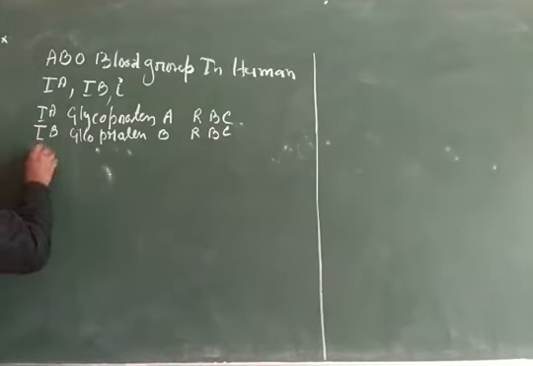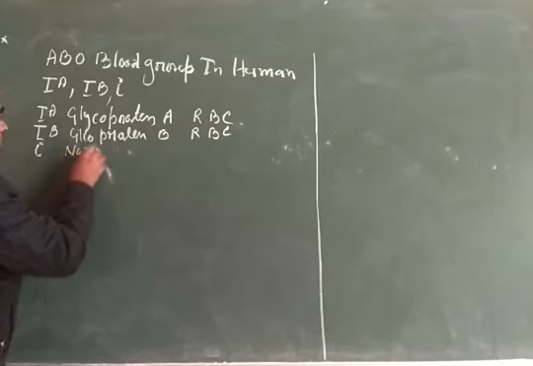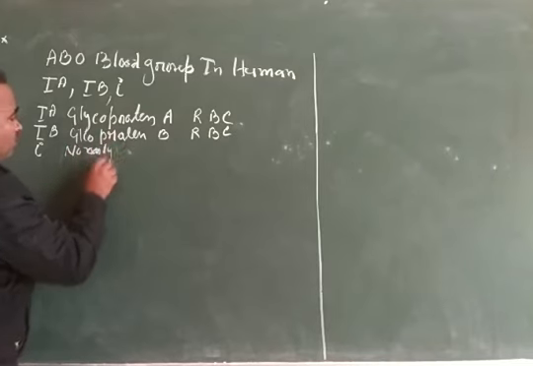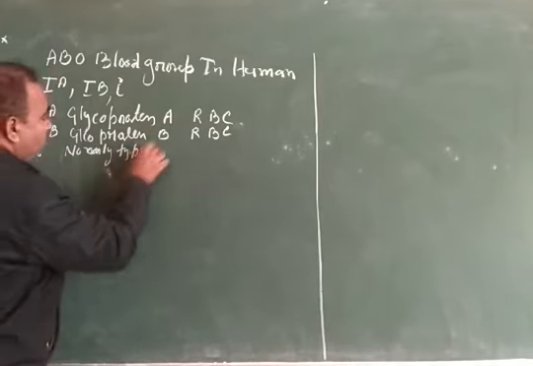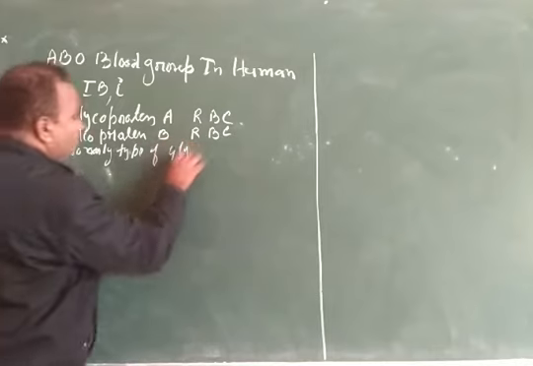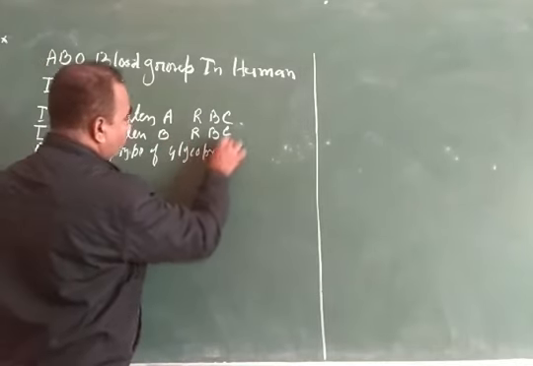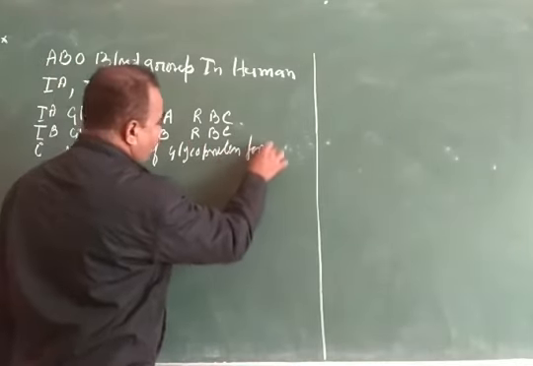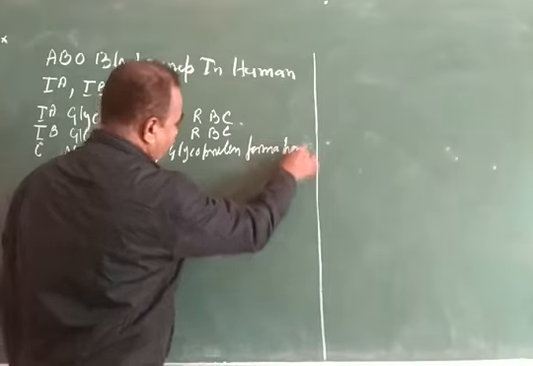If there is the I gene, then there is no glycoprotein formation of any type.